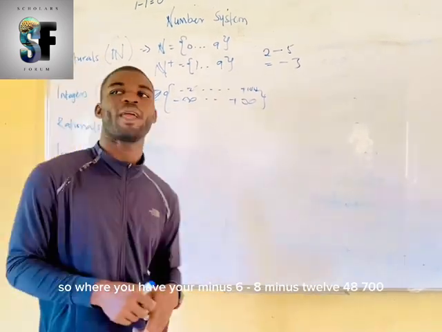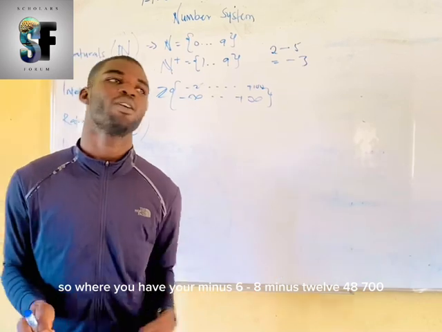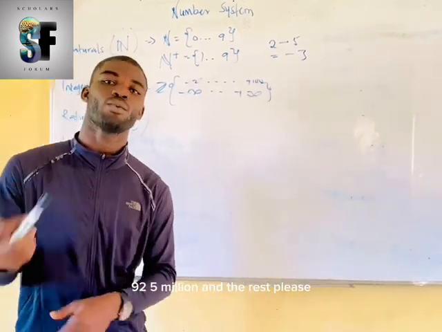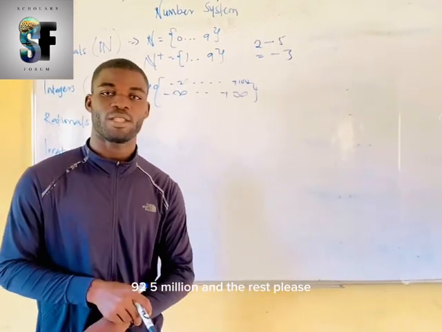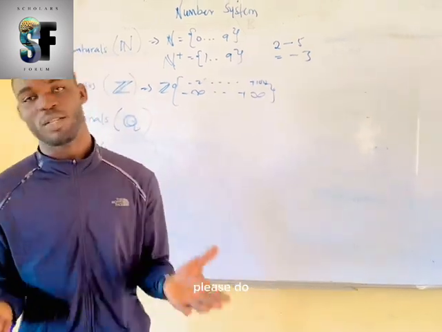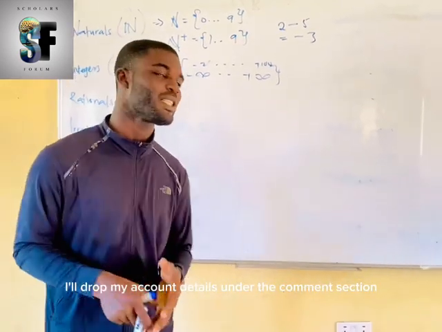So where you have your minus 6, minus 8, minus 12, 48, 792, 5 million, and the rest. Please, if you can do 5 million transfer for me, please do. I'll drop my account details under the comment section.